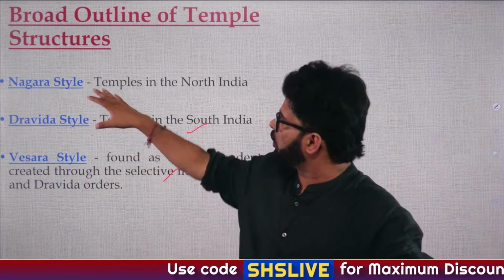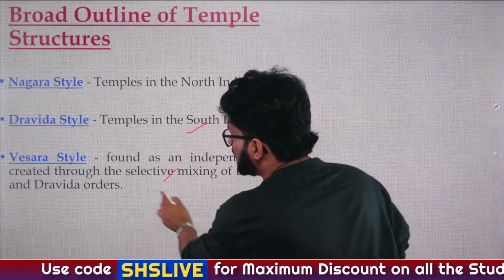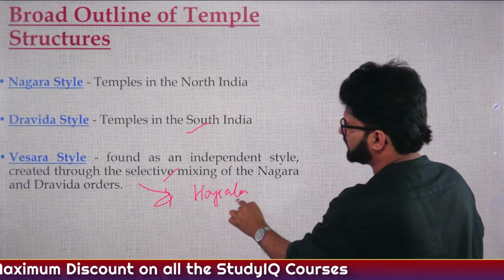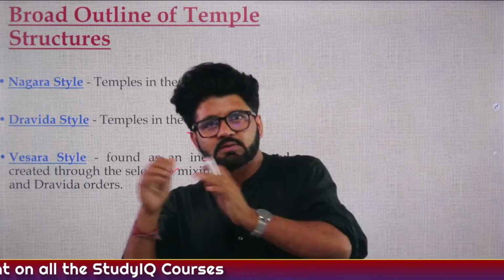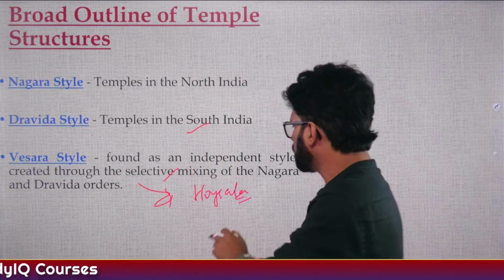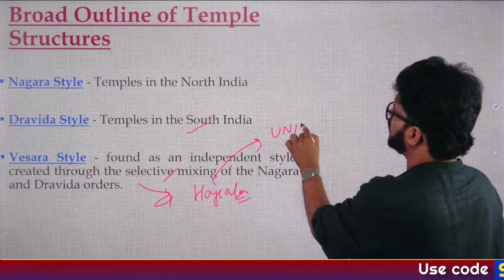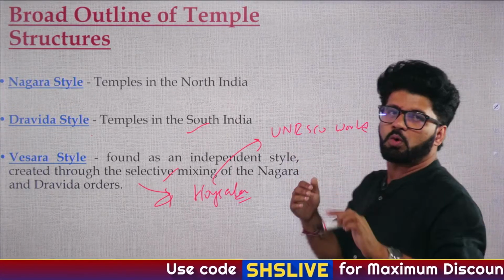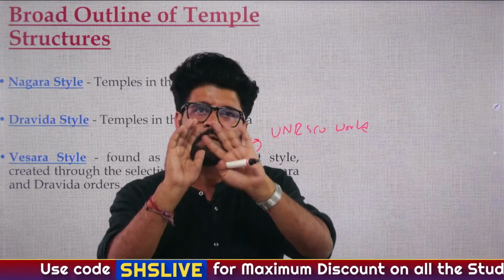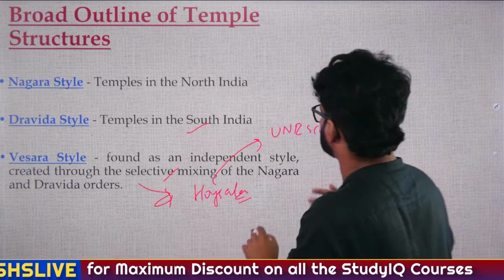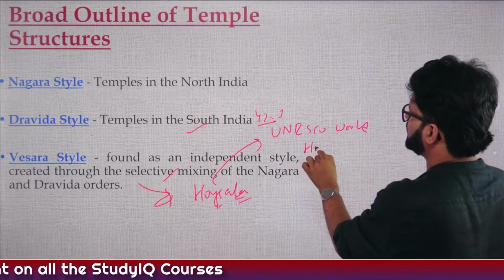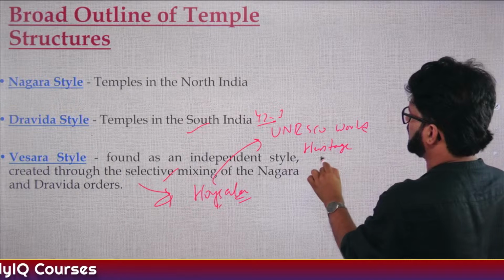Then Vesara style, a combination of both Nagara and Dravida. Vesara is very important because Hoysala style is one form of Vesara style, and three temples of Hoysala have been included in the UNESCO World Heritage Site list. It was the 42nd UNESCO World Heritage Site from India. Today we have 43 UNESCO World Heritage Sites. So this is important, and we have to talk about how it is important from a current affairs perspective as well.